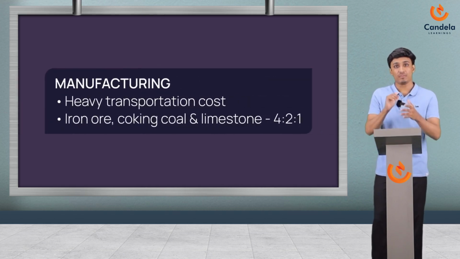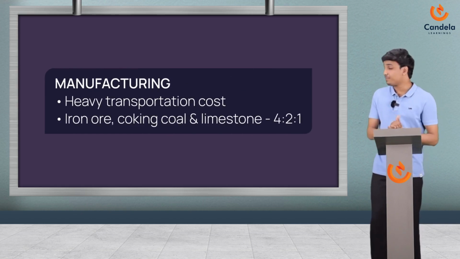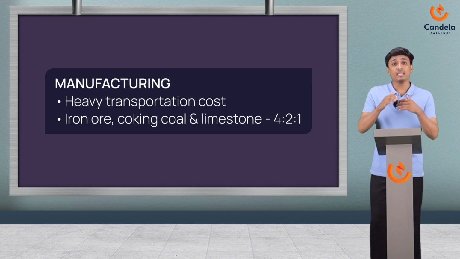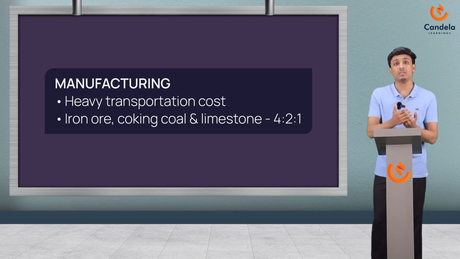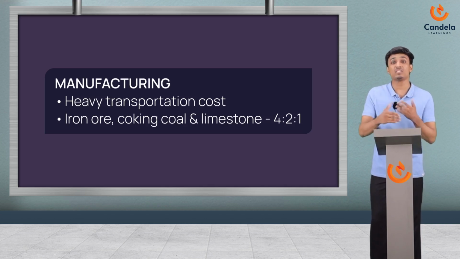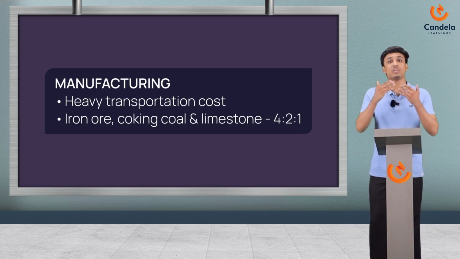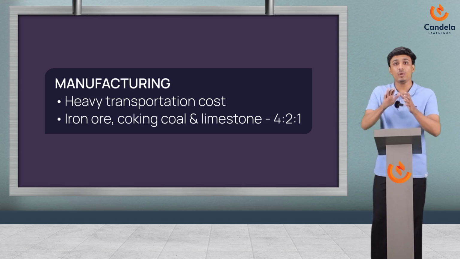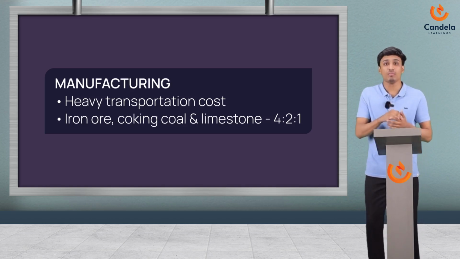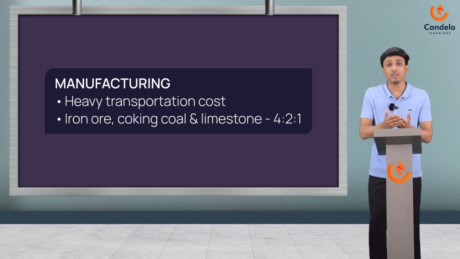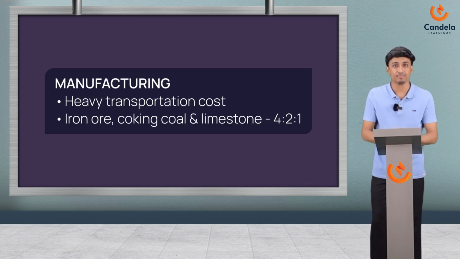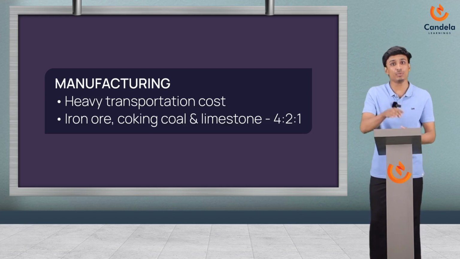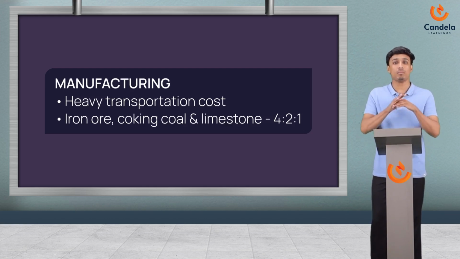So let's talk about manufacturing. In that first point, it means, see, if you take raw materials or a complete product of steel, both of them will be really heavy. So it comes under heavy industries. The problem comes when they are transporting it. The transportation will cost a lot because of its weight. Now here you can see I mentioned the ratio 4:2:1. It is the approximate ratio of iron ore, coking coal and limestone for making steel. And even some amounts of manganese are also used to harden the steel. Okay, so this is all about manufacturing.